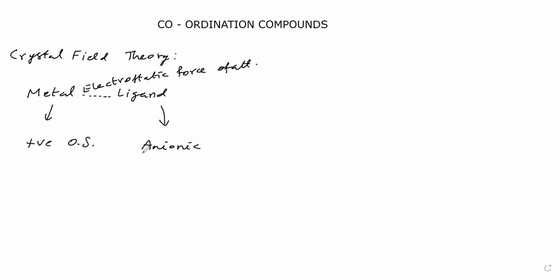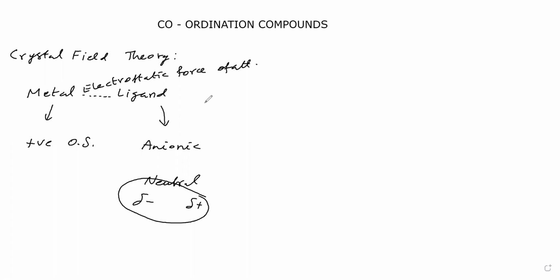Suppose the ligand is a neutral ligand. Then consider the ligand as a dipole. The negative pole of the dipole attracts the positive charge of the metal. Like that, it considers electrostatic force of attraction between central metal and ligand.